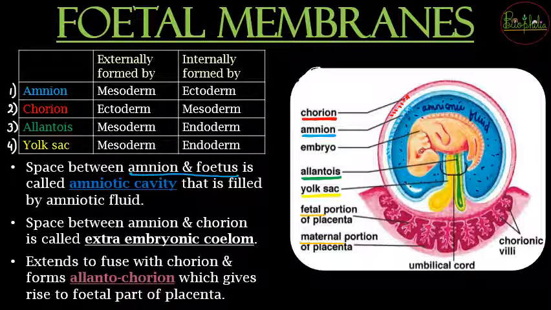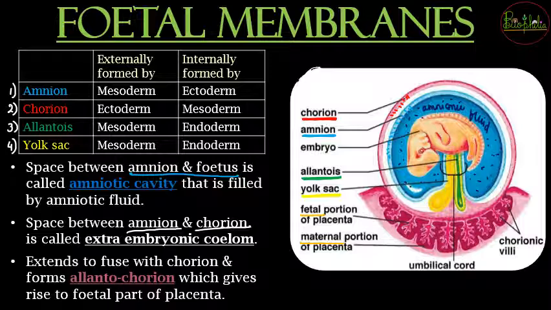Then another thing that you need to understand, that is the white portion shown in the diagram, that is going to be the extra embryonic coelom. So the space between the amnion and the chorion layer. So amnion और chorion के बीच में जो space रहेगी, that is shown by the white over here, that is going to be the extra embryonic coelom.